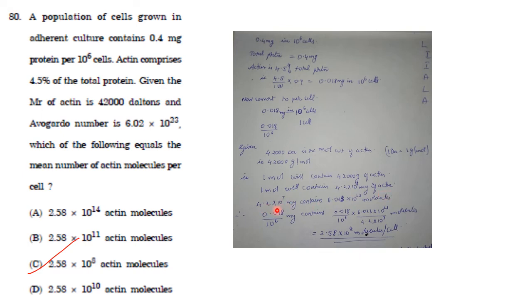And 4.2 into 10 raised to 7 milligrams contains 6.023 into 10 raised to 23 molecules. So 0.018 divided by 10 raised to 6 milligram contains 2.58 into 10 raised to 8 molecules per cell. So the answer here is option C.